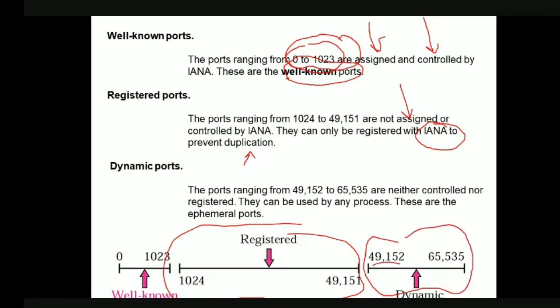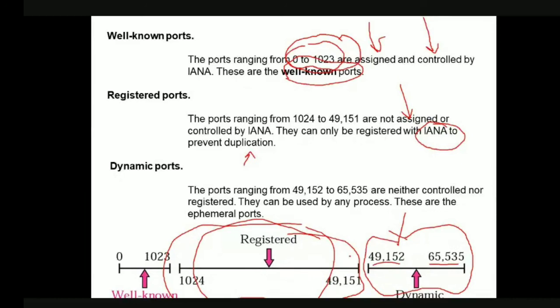And the last category is dynamic ports. These range from 49,152 to 65,535, and they are also not controlled and not registered. Okay, so these can be used by any processes.